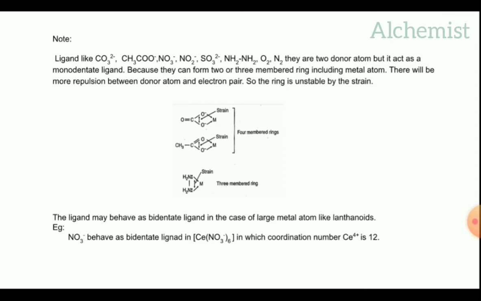In the case of the 3-membered ring, the NH2 NH2 ligand is linked with the metal atom. We can see the strain inside the ring. The lone pairs and donor atom repel each other, so the structure will be destroyed. So this compound is also unstable.